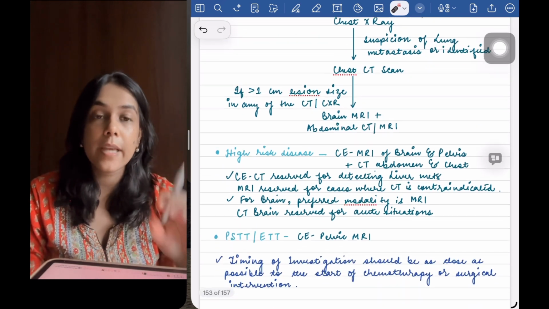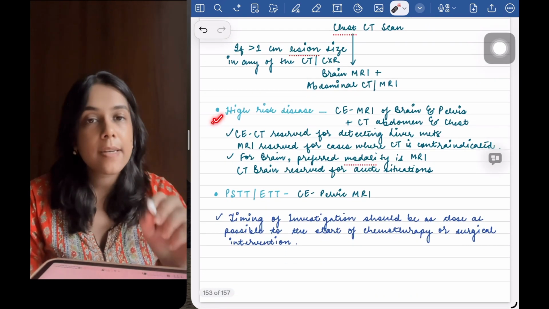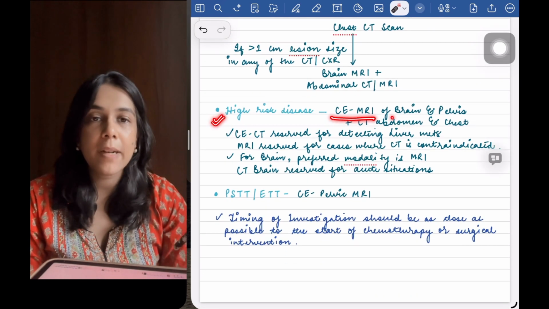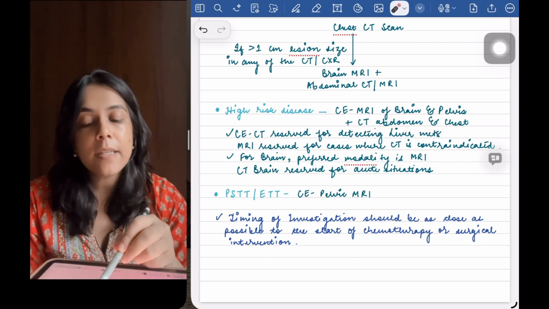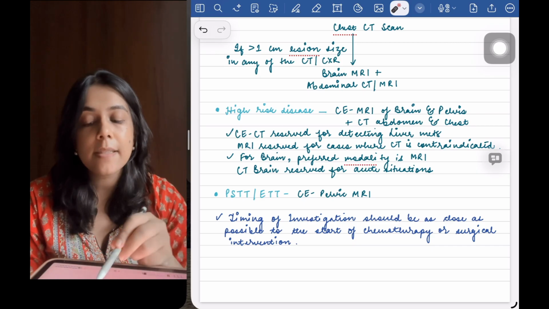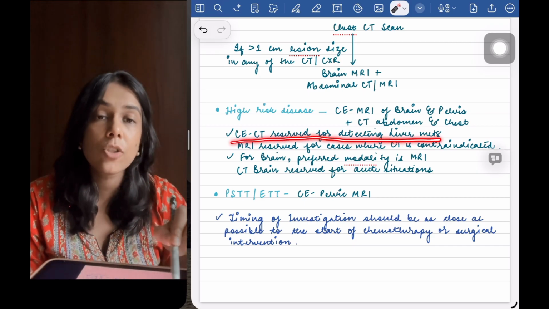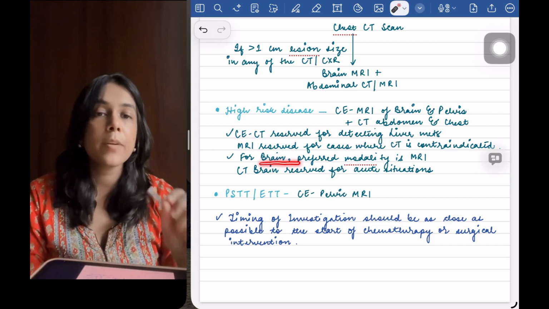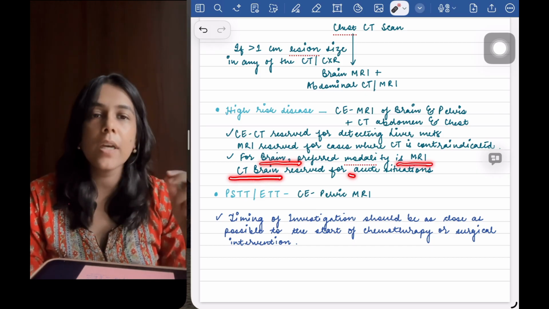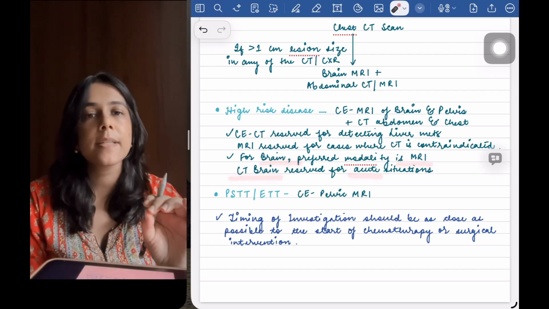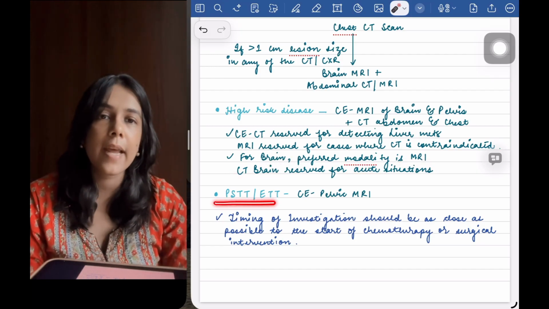This is for low risk disease, and for a high risk disease, we do contrast enhanced MRI of brain and pelvis along with CT of abdomen and chest. CT is reserved for detecting liver metastasis. MRI is reserved for cases where CT is contraindicated. And for brain, preferred modality is always an MRI, and CT brain is always reserved for any acute conditions. In case of PSTT or ETT, we can go for contrast enhanced MRI.